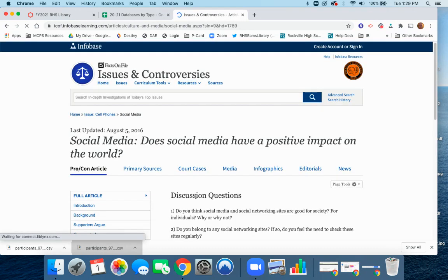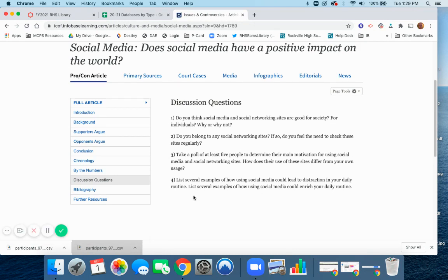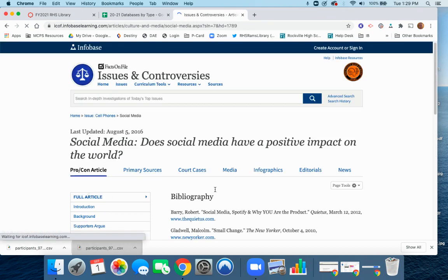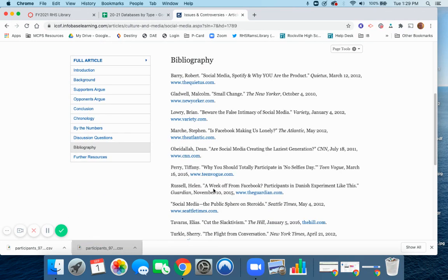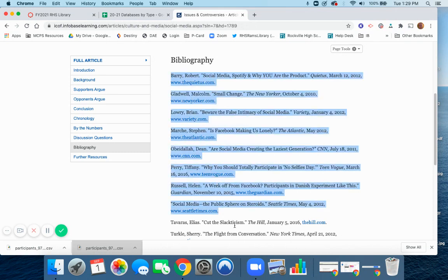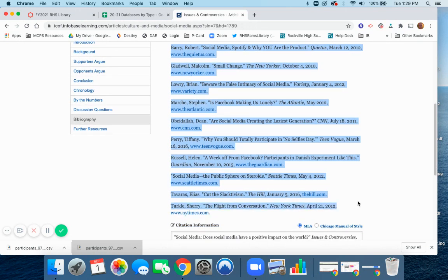Discussion questions are good if you are researching the topic and you haven't yet formulated a research question. These might give you hints or assistance in formulating your research question. The bibliography is really good, very valuable, because if you want to learn more about the topic, here are all the sites that they used to write this entry that you're reading. So this idea that the bibliography, or works cited page, whatever you want to call it, is something that you only do in school is false. Anytime you're publicizing information or conducting research, you have to let people know the sources that you used.